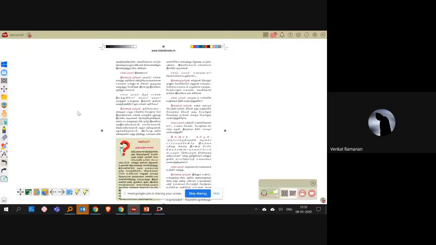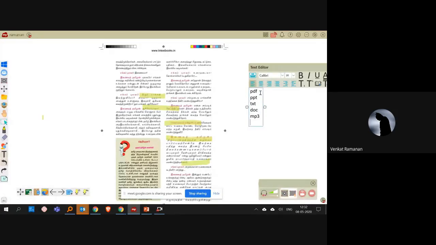So in that way, on top of it, you can just highlight to your students. This is the most important point: while you're taking classes, you can highlight on top of the book. This helps in importing quite a few different types of files, which are PDF. It can be a PPT, a text file, a document, an MP3 file, an MP4 file, or an IWB, which is an interactive whiteboard file, or an ENB file, or a notebook file.